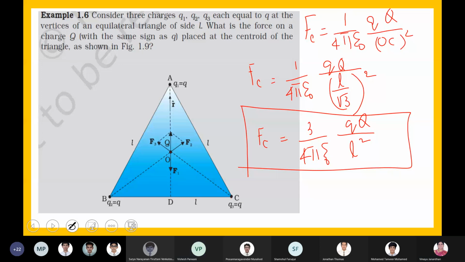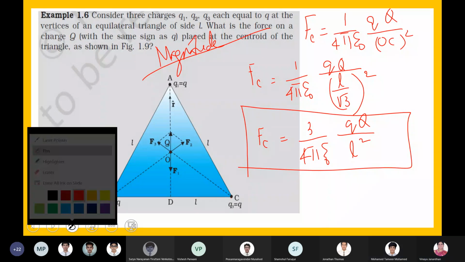No, I'm just taking only the magnitude, boys. I'm not taking the direction. In case you want to take up the direction, then you have to put the unit vector. Is that clear, boys? So FB and FC, are they the same? Yes, ma'am.